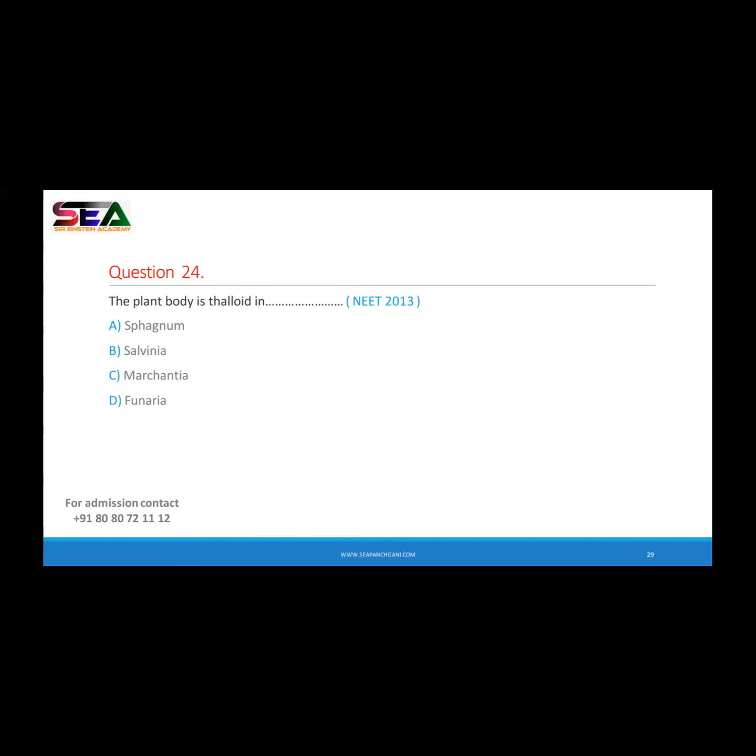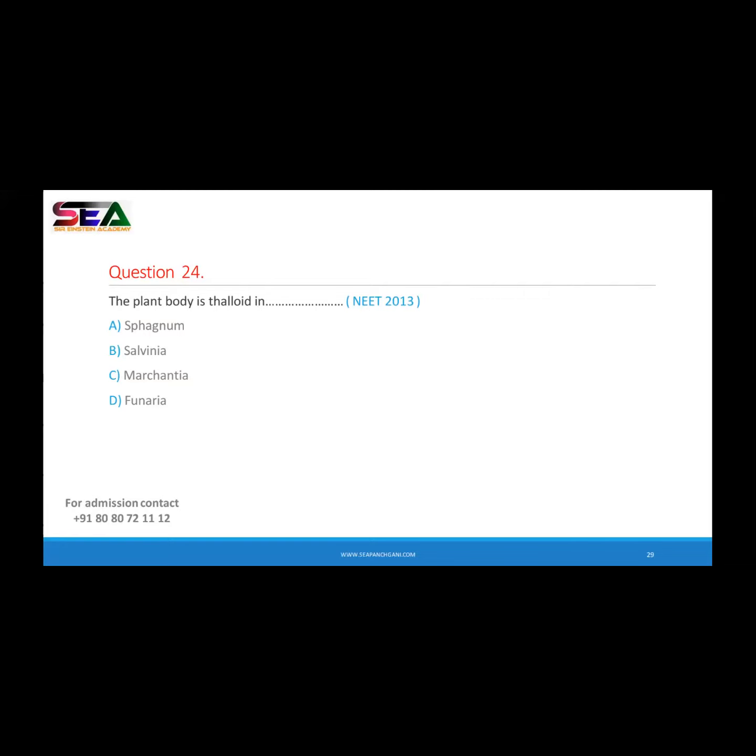So how is the Sphagnum body? Sphagnum and Funaria, these two groups belong to bryophyte. Our answer is Marchantia. It is also a bryophyte. In this case, the thallus means plant body and thalloid means completely flat. The body in case of algae and fungi is said to be a thallus. Just as we call our body a body, the human body, similarly the body in algae, bryophytes as well as fungi is said to be a thallus. And thalloid means a completely flat structure. Okay.